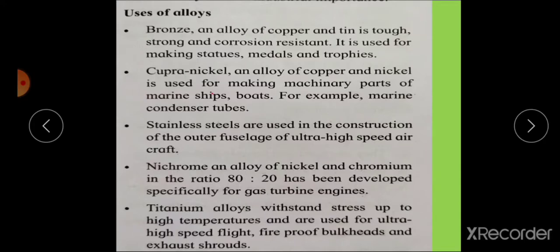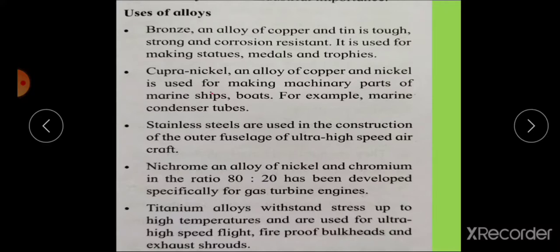Then stainless steel is used in the construction of the outer fuselage of ultra high speed aircraft. Then nichrome, an alloy of nickel and chromium in the ratio 18 to 20, 18% nickel and 20% chromium, has been developed specifically for gas turbine engines.